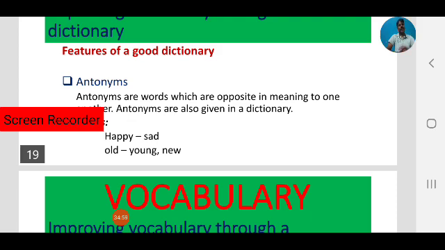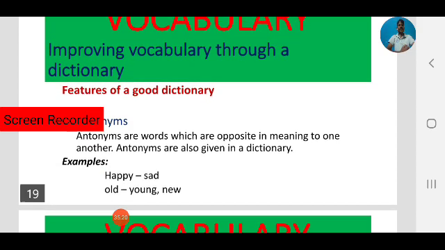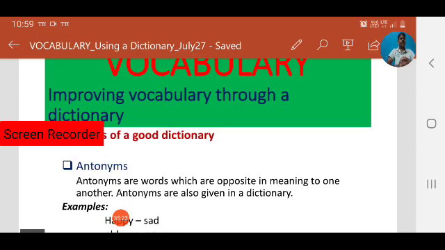So by using a dictionary, we can improve our vocabulary. That is also one of the areas of how to improve our vocabulary. There are many ways, but now we are focusing on one area, that is improving vocabulary through using a dictionary, and how a dictionary is helpful to us to expand our vocabulary.